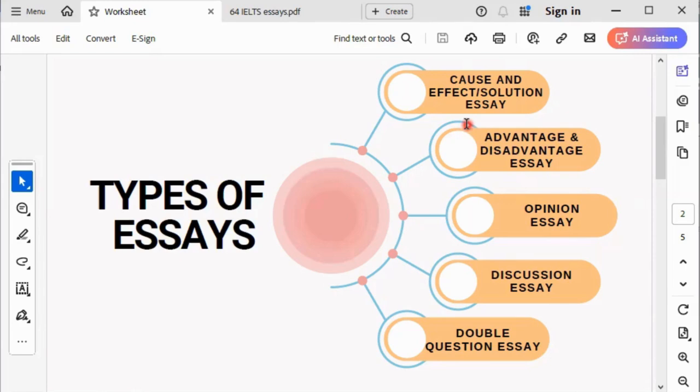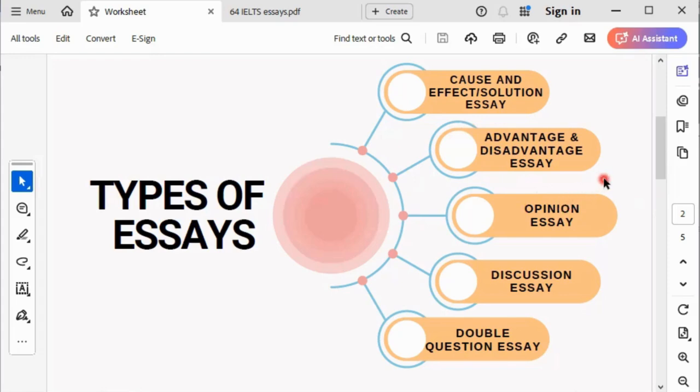Then we have what you call opinion essay. An opinion essay is an essay that requires you to write about your opinion. In other words, do you agree with something? Do you agree that something should be done? That's what we call opinion essay.